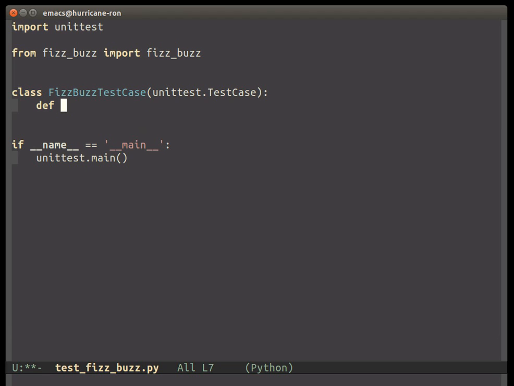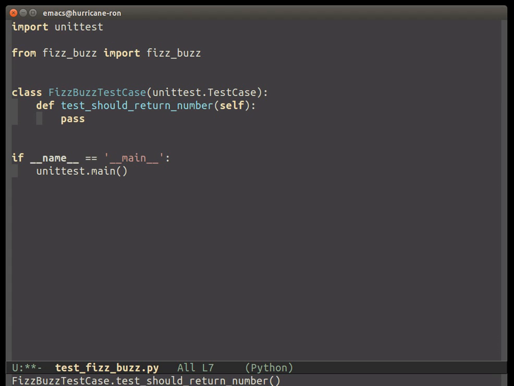All right, so why don't we first just test a regular number? So test regular, well, regular is not very descriptive. I'm going to say test should return number. That should work. So these test methods usually begin with the word test. Most test runners look for that kind of thing. So in this test, we're going to assert that if we pass it a number that's not divisible by 3 nor 5, it should just return the number.